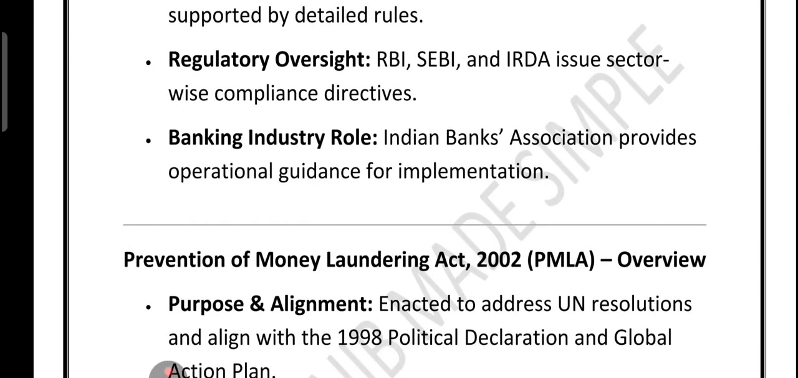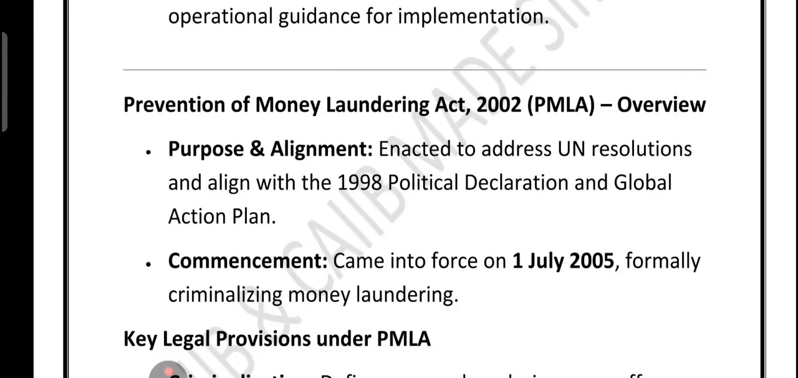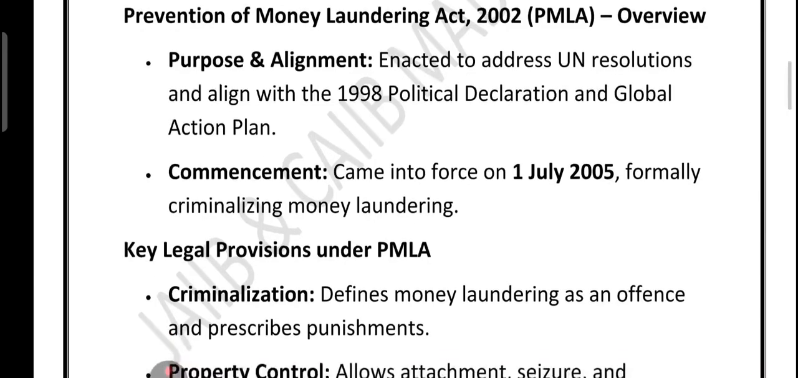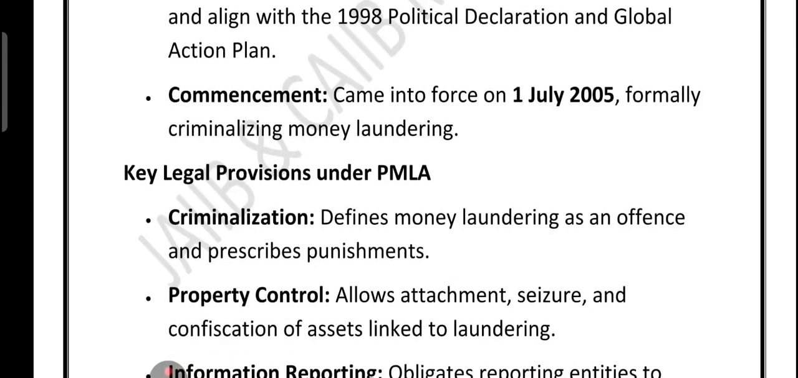Now friends, about the PMLA itself, it was enacted in the year 2002 to address the UN resolution and align with the 1998 Political Declaration and the Action Plan. It came into force on the 1st July 2005, formally making money laundering a crime in India. So in short, we can say India's AML CFT system is broad, regulator driven and globally aligned, with PMLA as the central pillar.